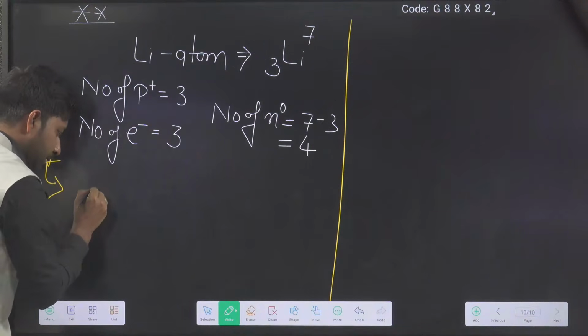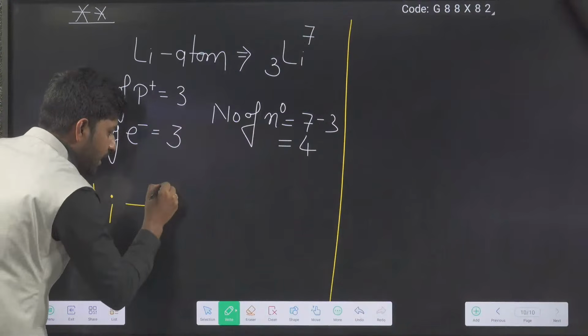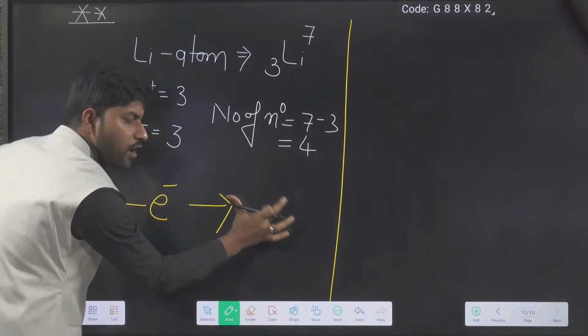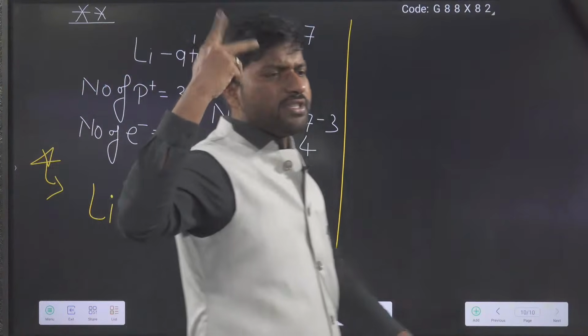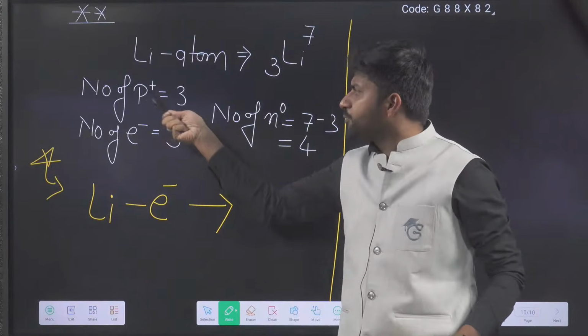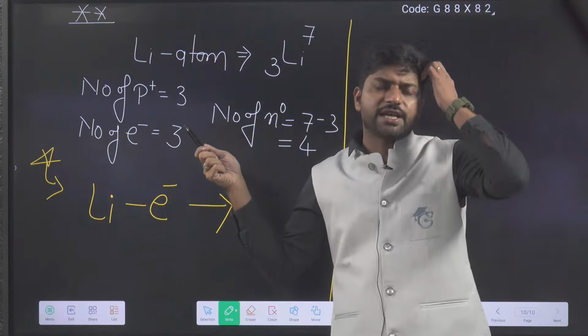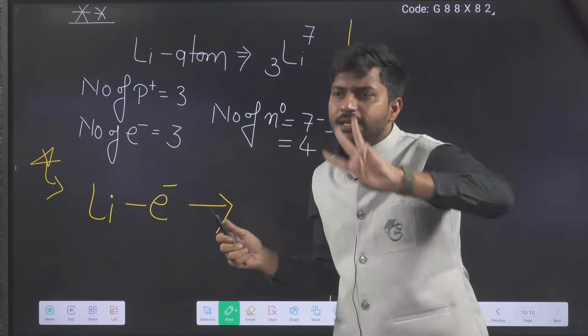So what will it do? It will release. So the lithium atom, which is neutral, released 1 electron. Now what will be generated here? It is very easy to understand. Use common sense. Earlier, 3 protons, if I say 1 proton's charge is plus 1, so 3 protons have total charge plus 3.